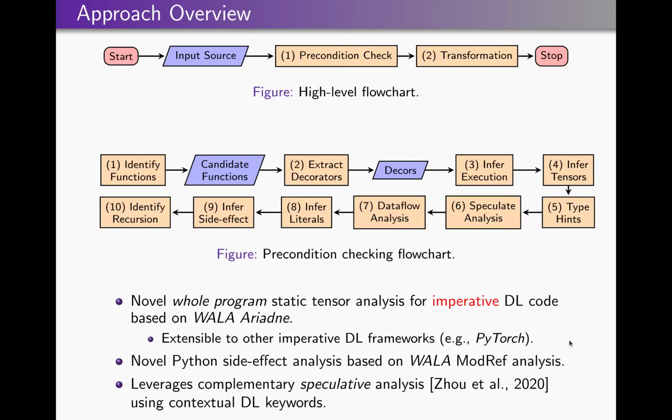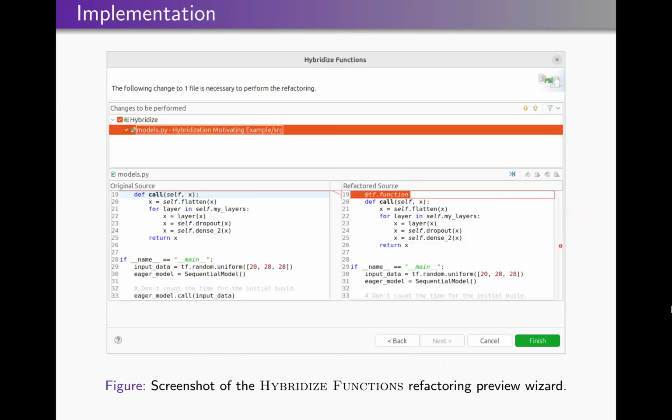We introduced a novel Python side effect analysis based on the WALA modref analysis for Python, and it leverages a complementary speculative analysis to resolve complex cases. It basically does that using contextual deep learning keywords like train and other kinds of deep learning framework names that it would expect to see in method names and variables, etc. Here's a screenshot of our implementation, which is written as a PyDev plugin for PyDev Eclipse that uses the Eclipse refactoring framework for Python and ties in WALA and Ariadne together.